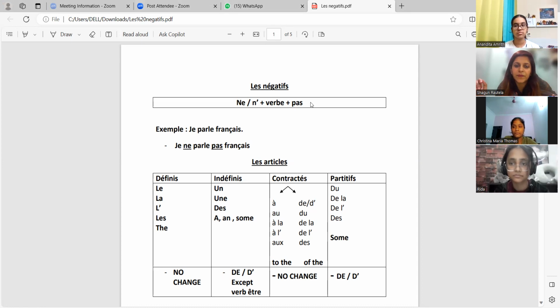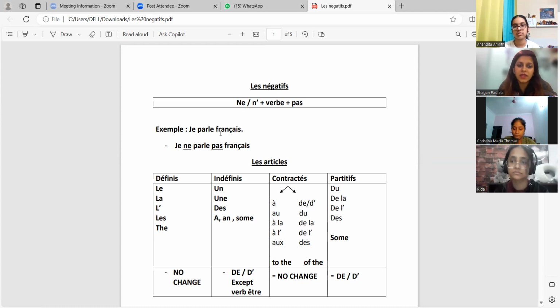Okay. Anandita, can you tell me why did I write an apostrophe here? Because if it comes before a vowel, you have to put the n apostrophe. Very nice, very nice. If the verb starts with a vowel, we write an apostrophe.